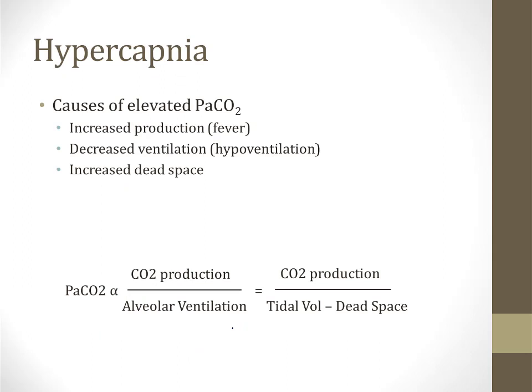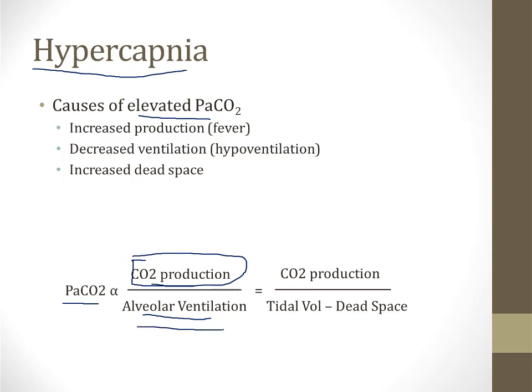The second important clue to the underlying mechanism of inadequate gas exchange is the presence or absence of hypercapnia. And in order to understand this clue, we have to understand the causes of an elevated PaCO2. So on the bottom of the screen, I've shown you an important equation. It says that the amount of carbon dioxide in the arteries is proportional to the CO2 production divided by the alveolar ventilation. And this should make sense to you. If you are producing more CO2, that will obviously raise the CO2 content of blood. And if you ventilate your lungs more, that will reduce the CO2 content of blood.